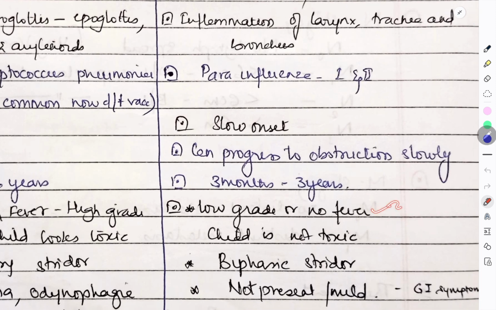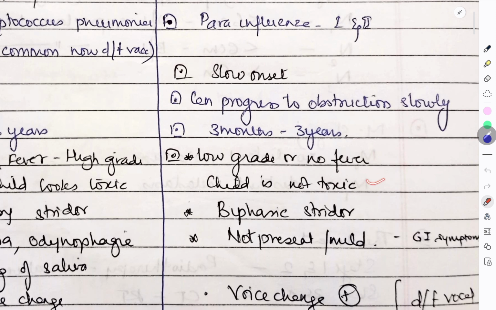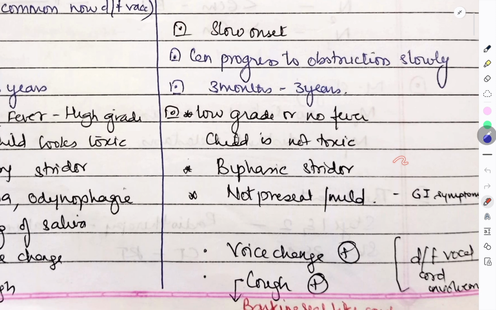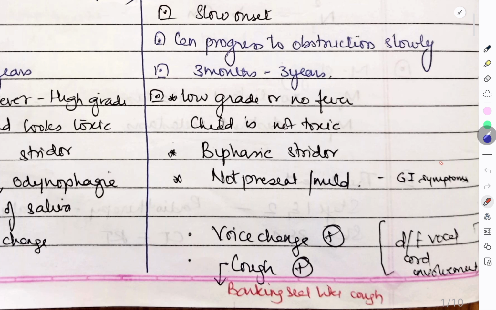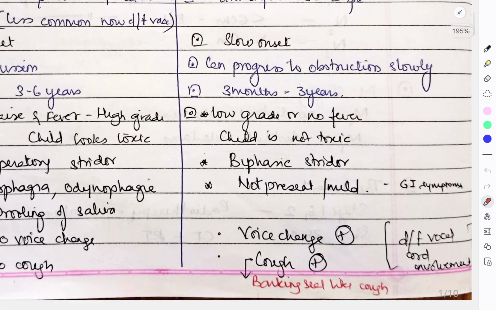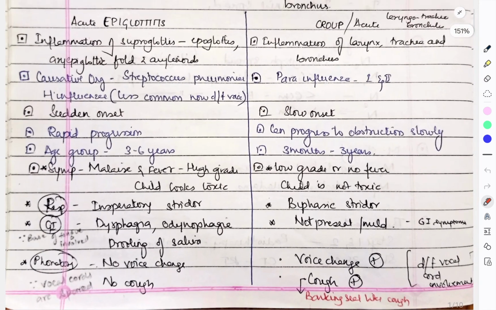Here you have low grade or no fever. The child is not looking toxic. There is biphasic stridor, because the bronchus and trachea are also involved. There are no GI symptoms as such, and even if present, they are very mild. Voice change and cough are present. Barking seal-like cough is characteristic of CROUP, because of the involvement of the vocal cord. So these were the symptoms and findings of acute epiglottitis and CROUP.